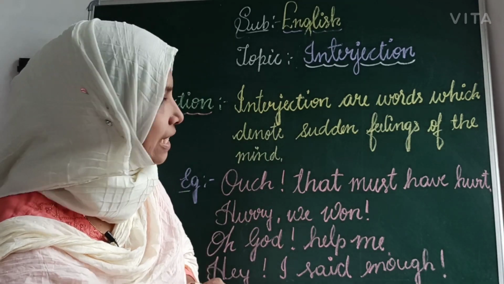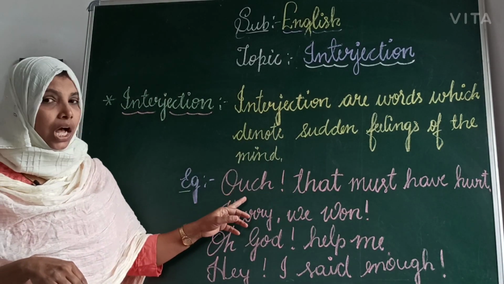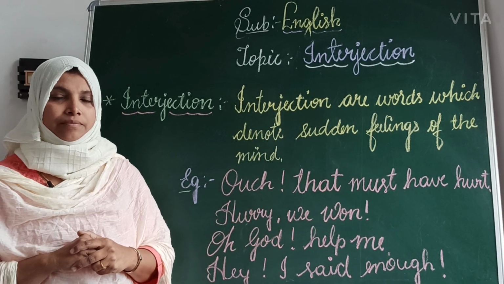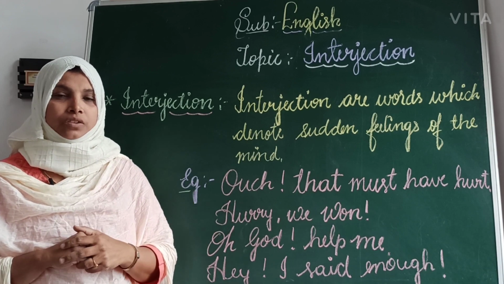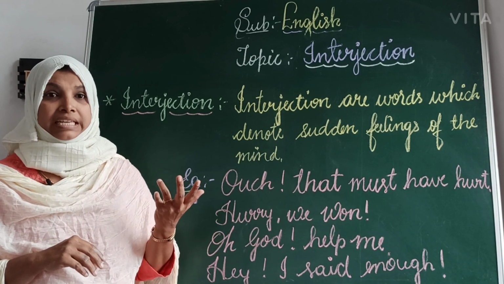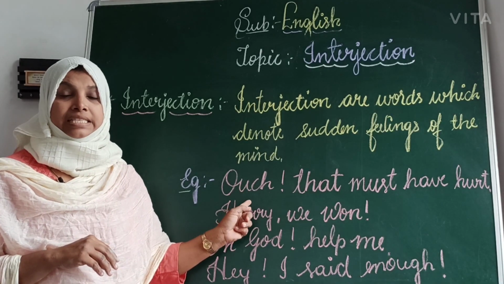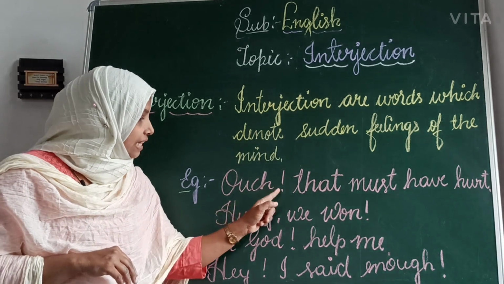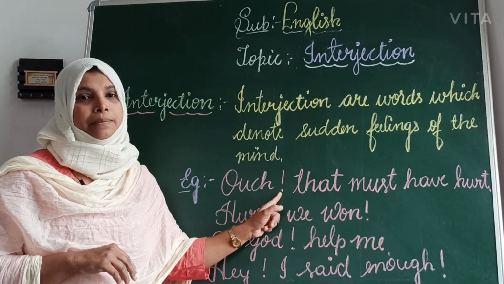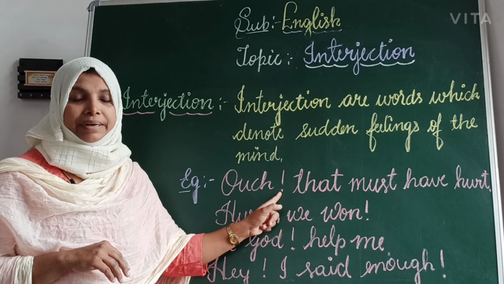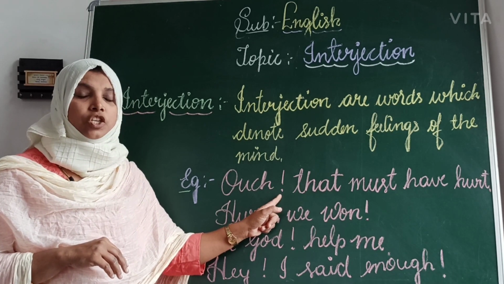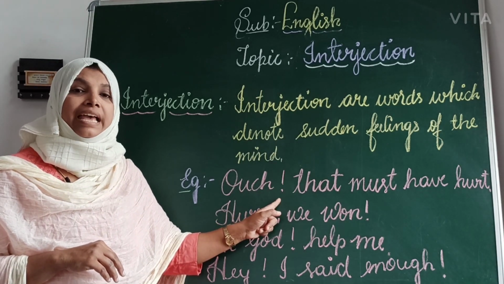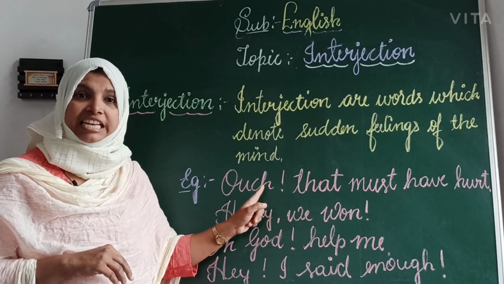Let's see some more examples here. Ouch, that must have hurt. If you see a crowd, and people have met with an accident, you say, che, that should not happen. That is the interjection. Here you have to notice another thing. This mark is called an exclamatory mark. In the sentences you will have exclamatory sentences. In the punctuation marks you will have the exclamatory mark, which is used with interjections.